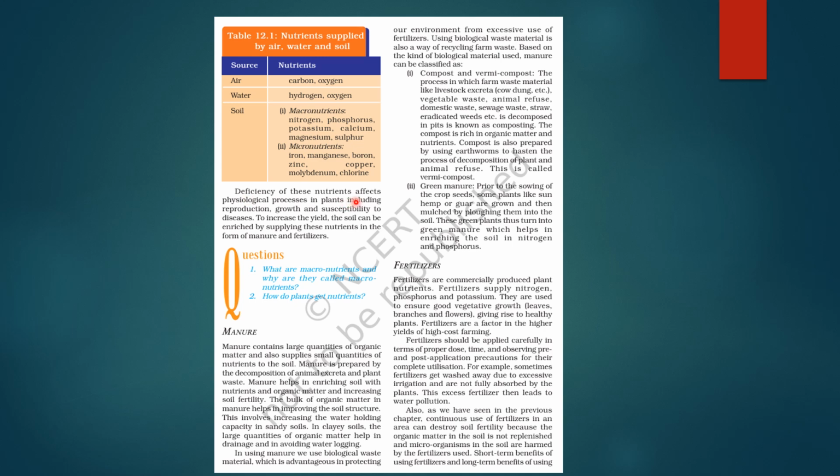So deficiency of these nutrients affects the physiological processes in plants, which includes reproduction, growth, and susceptibility to diseases. So to increase the yield, soil can be enriched by supplying these nutrients in the form of manure and fertilizers. तो जो आप अलग से fertilizers या manure देते हो, उसमें ये nutrients की जो deficiency होती है वो complete हो जाती है. Let's see the questions.